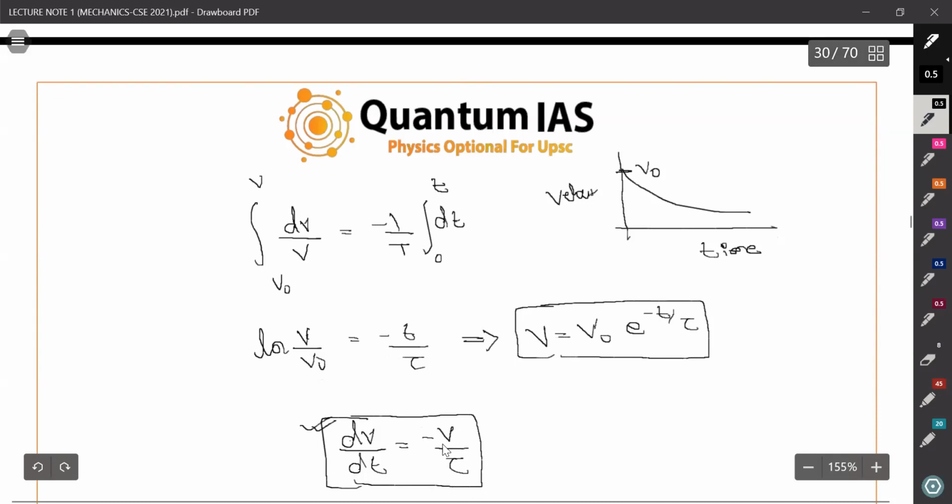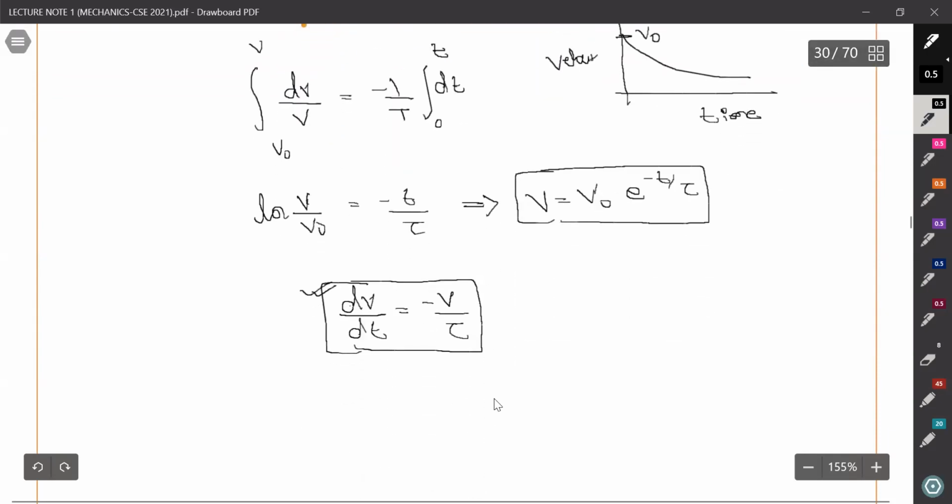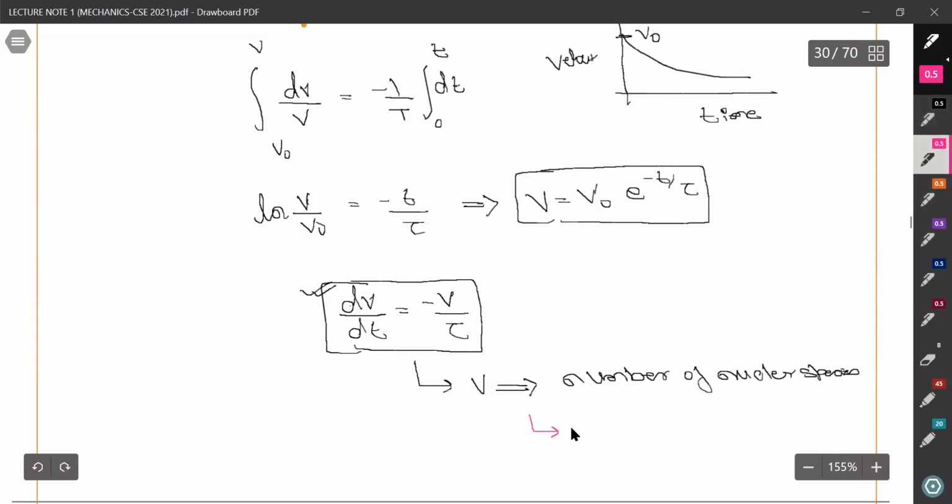That we have discussed is very effective if we replace v with the number of nuclear species, then it will be helpful in getting the laws that govern the loss of nuclear species due to radioactive decay, right?